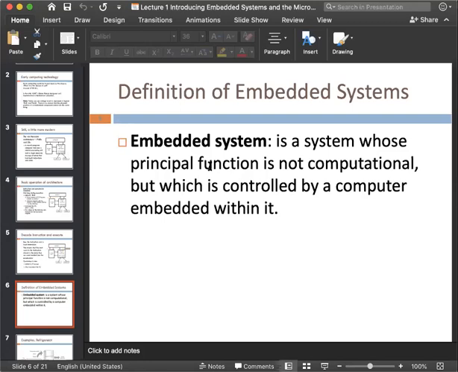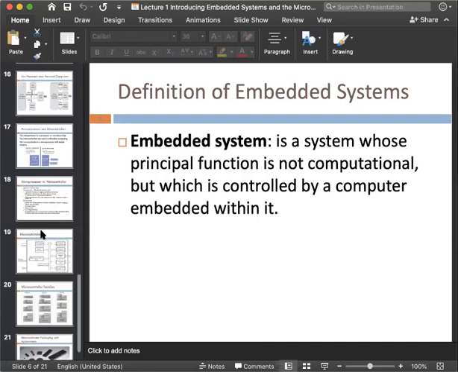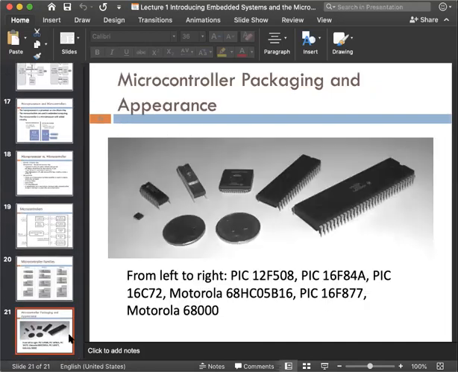Microcontroller, let's give you a sneak peek of a microcontroller. A microcontroller looks like this, you have already seen this kind of ICs, right? Yes, a microprocessor also looks like this, a microcontroller also looks like this.